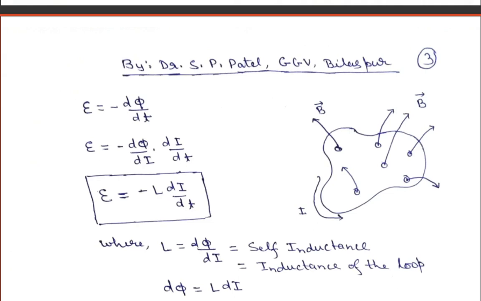Apart from that, let us say we have only one loop, not two loops. Experimentally it is also observed that if we have a single loop and allow current to flow in it, then because this is also a closed loop, the number of magnetic field lines will be generated in loop 1 because it has a closed surface.